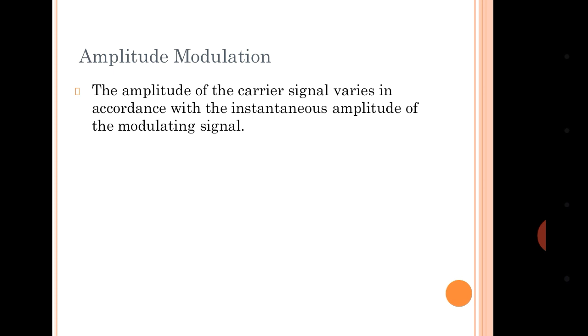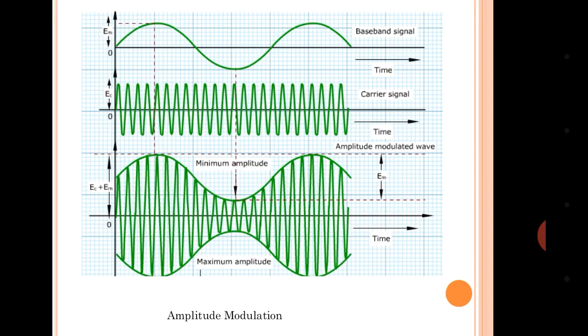The definition of amplitude modulation is that it is a technique of modulation in which the amplitude of the carrier signal varies in accordance with the instantaneous amplitude of the modulating signal. Remember always, in cases of modulation, the parameter of the carrier signal is changing. This will be explained in the next diagram here.